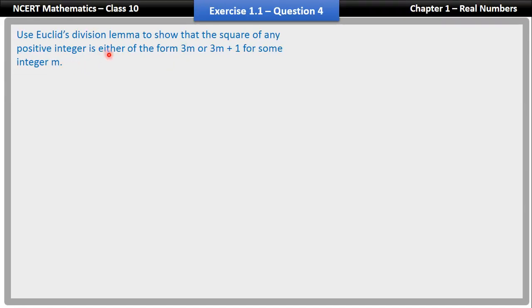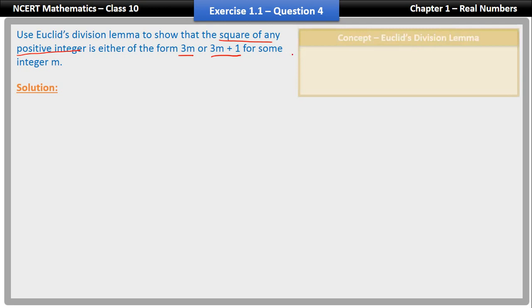Use Euclid's division lemma to show that the square of any positive integer is either of the form 3m or 3m plus 1 for some integer m. So we are asked to show that the square of any positive integer is either of the form 3m or 3m plus 1. Now, let's look at the concept first.